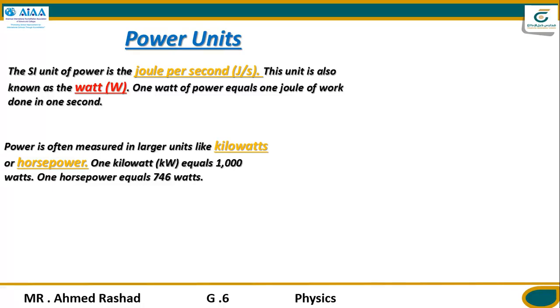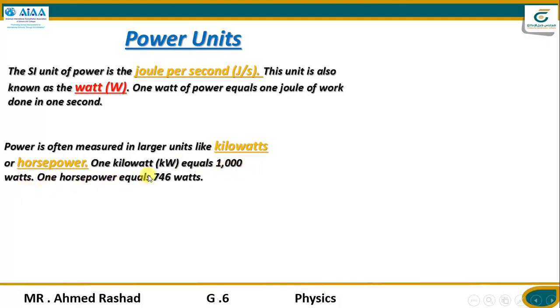Any car has a horsepower, and that describes the power of the car, the amount of work in the time. And 1 kilowatt equals 1000 watts. And 1 horsepower equals